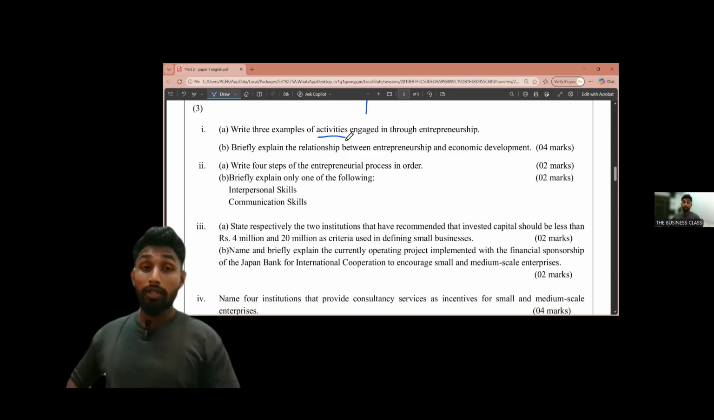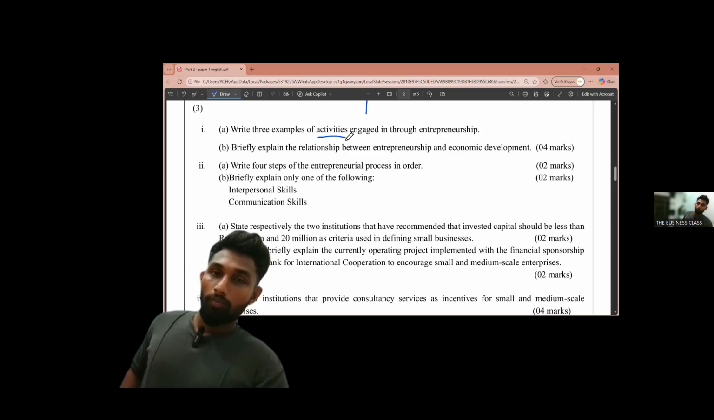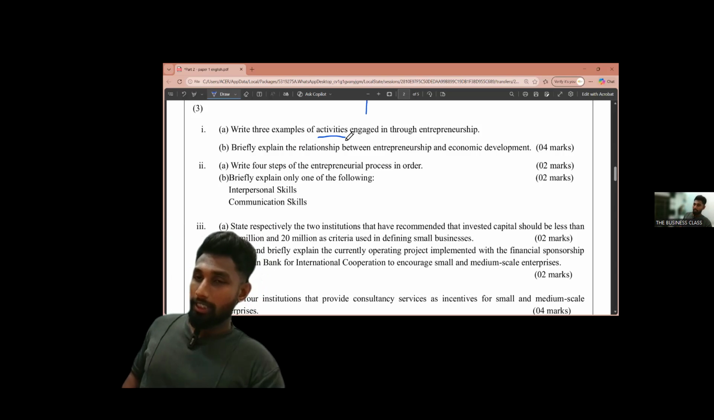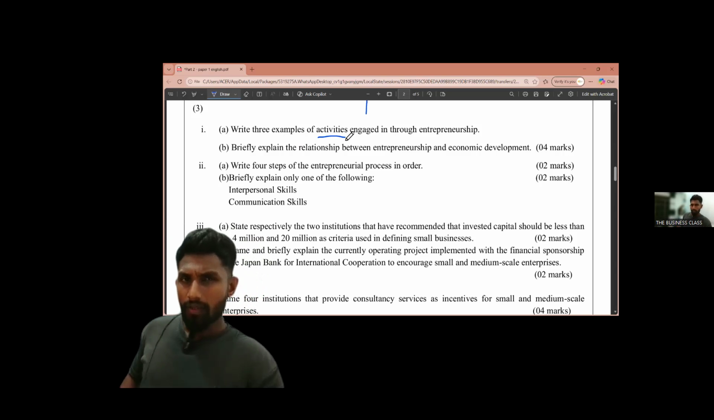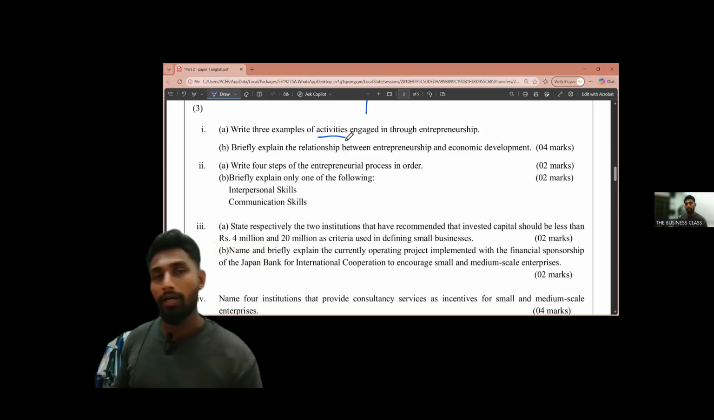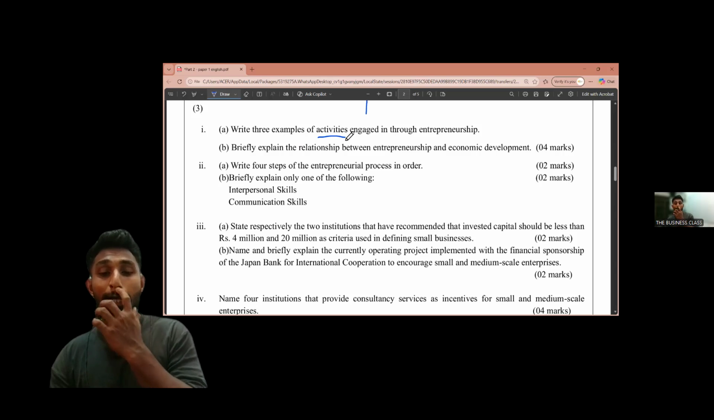Okay. Then there's a question like briefly explain the relationship between entrepreneurship and economic development. This is actually an easy question. It was kind of a piece of cake. You can write this answer from your practical knowledge. Let's discuss this relationship between entrepreneurship and economic development. Actually, entrepreneurs are acting as the primary driving engine of economic development.